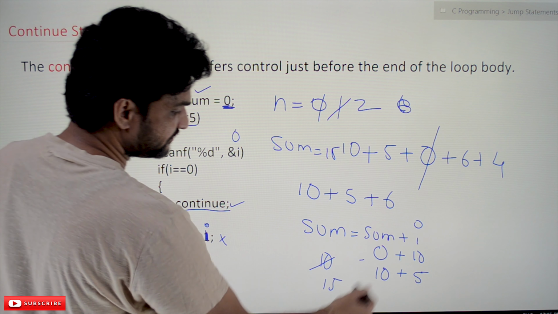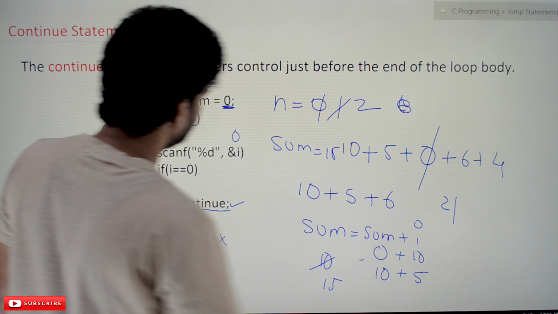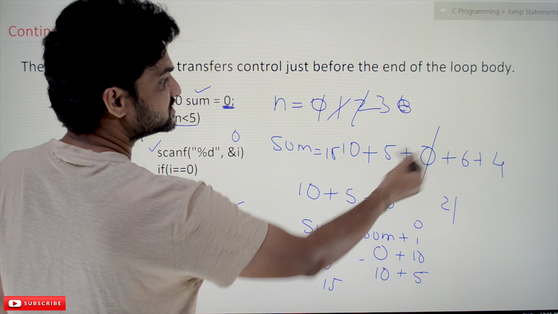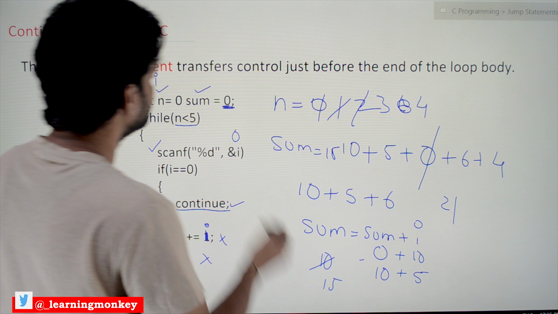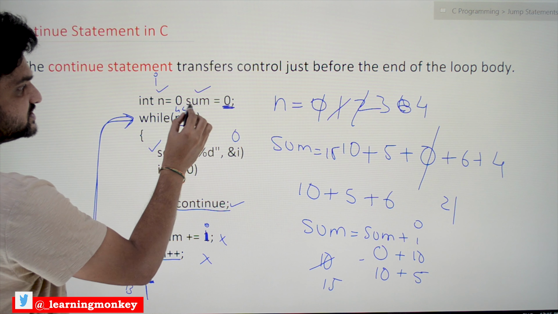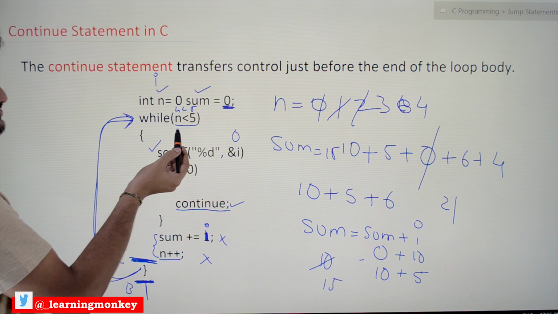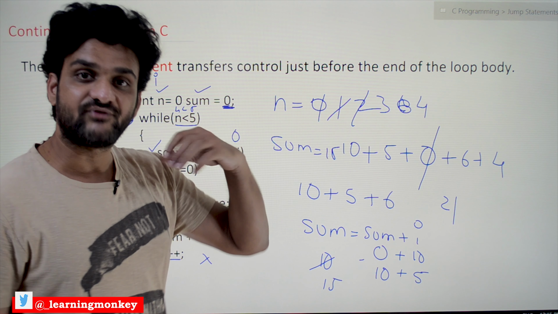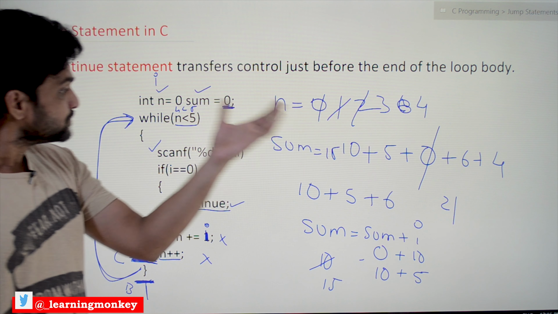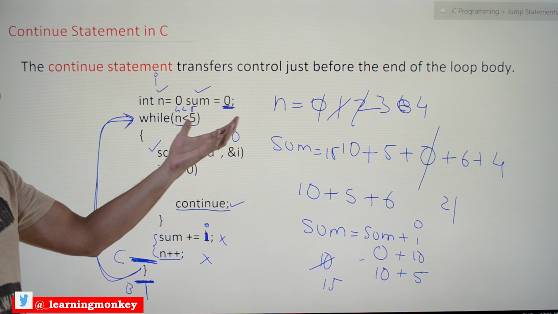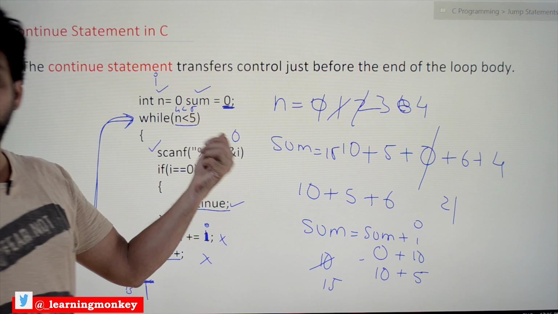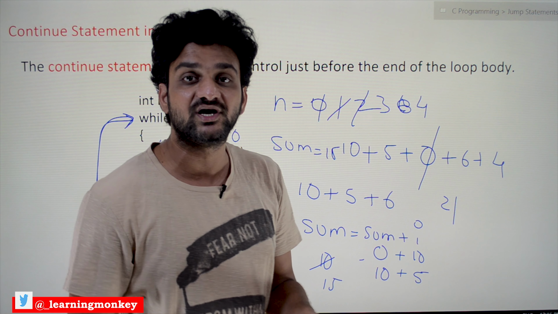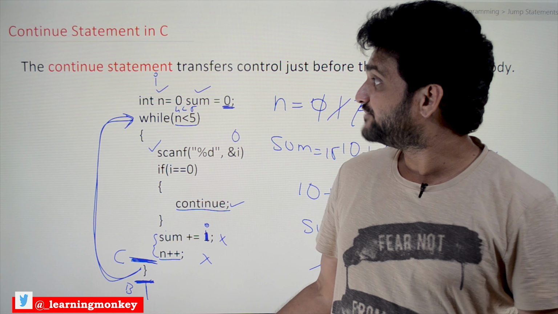Okay, the sum is equal to 15 plus 6, which is going to be 21. Sum is done and n will get incremented. What is the value of n now? 3. Similarly, the next value is 4. When 4 less than 5, is it true? Yes, it is true. So again the values will be processed. So 5 values are provided, 0, 1, 2, 3, 4. 5 values are given by the end user. Now this while loop will not get executed. 5 less than 5, this condition will become false. We are going to come out of this while loop and the remaining part of the program will get executed.